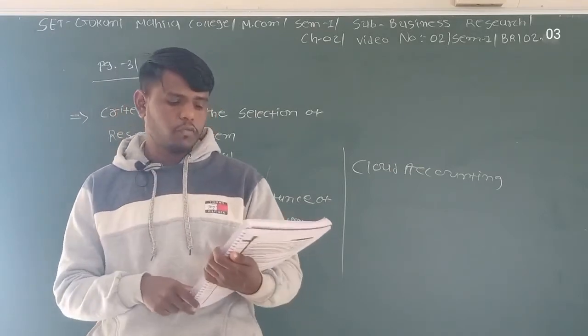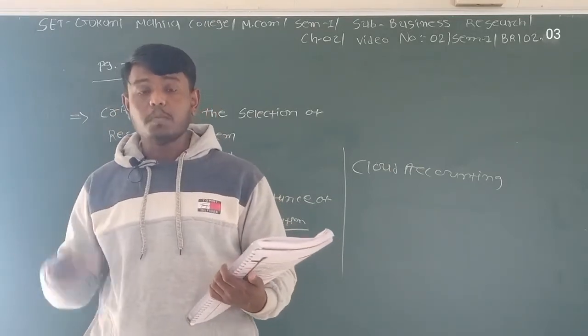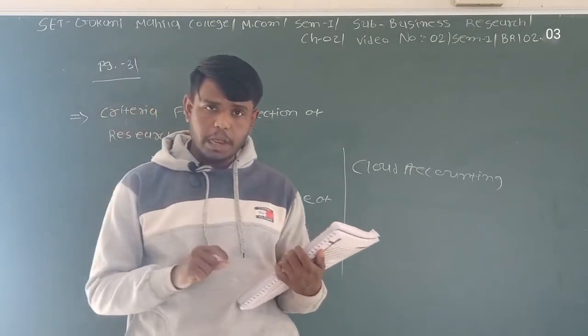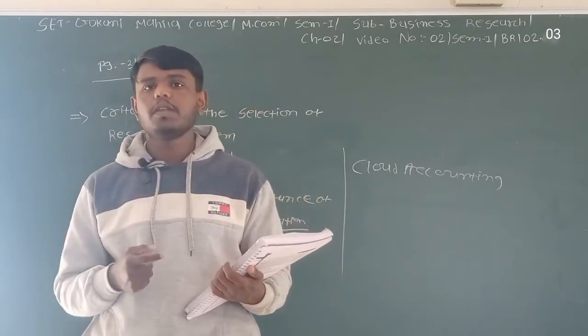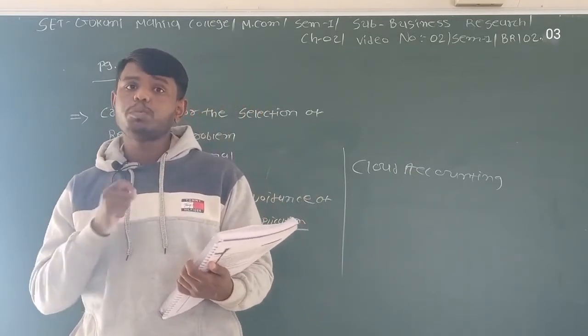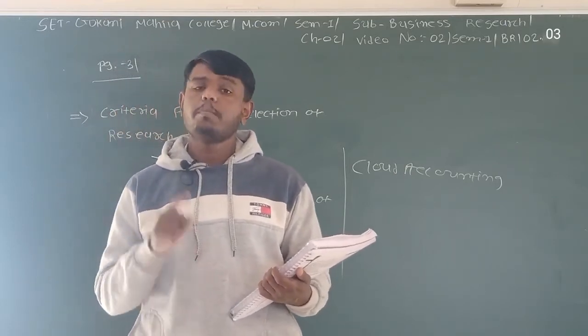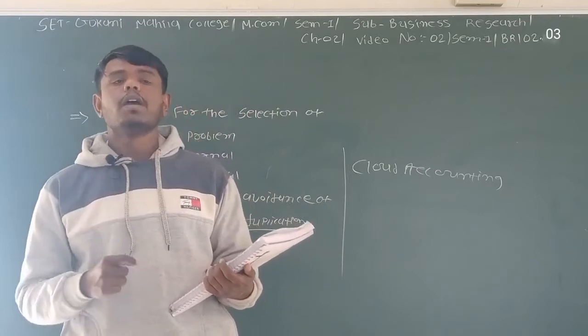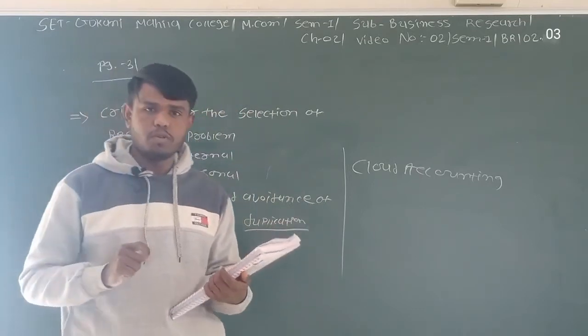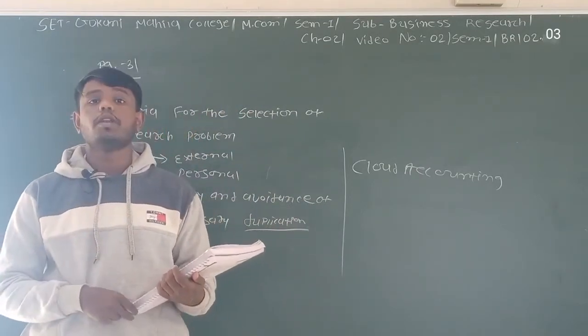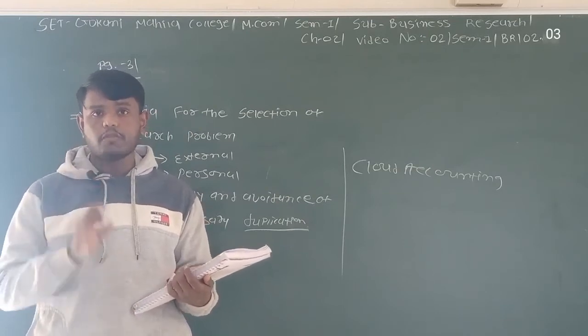And the third is verifiability. That data must be verified. If you collect data and that data has objectivity, but that data could not be verified by any researcher or by any statistical formula, at that time your data will not be accurate, your data will not be right.